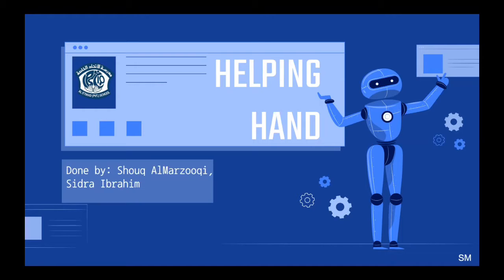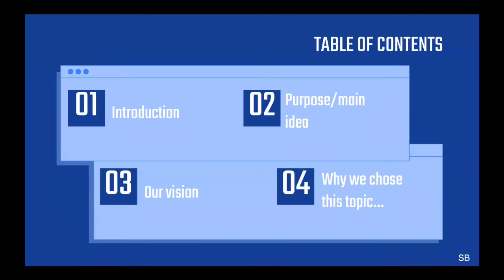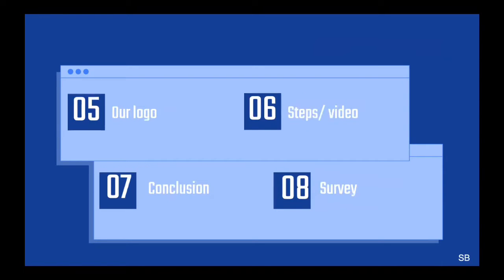We are students of Al Private School Jumeirah, and today we're going to be talking about our AI machine, which is called Helping Hand. So, this PowerPoint includes the introduction, the purpose, our vision, why we chose this topic, our logo with a video, and the conclusion and a survey.